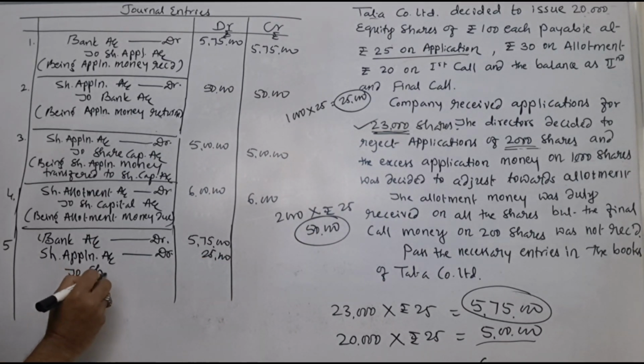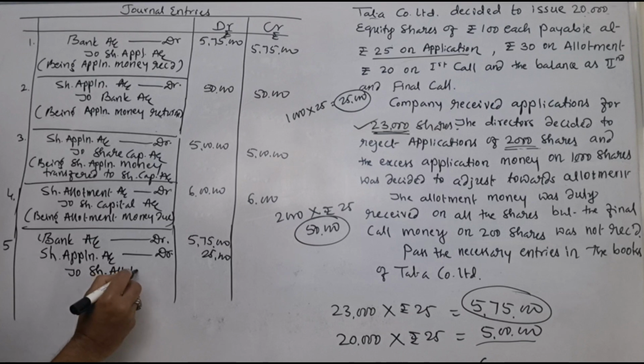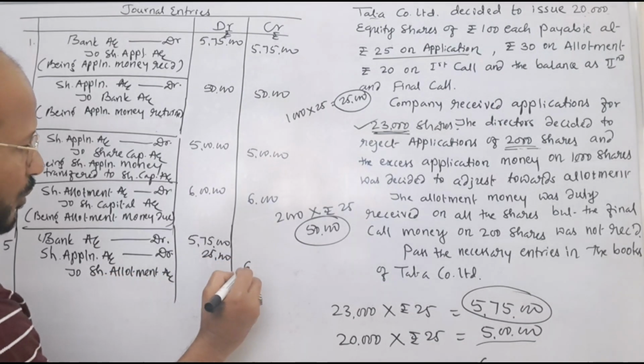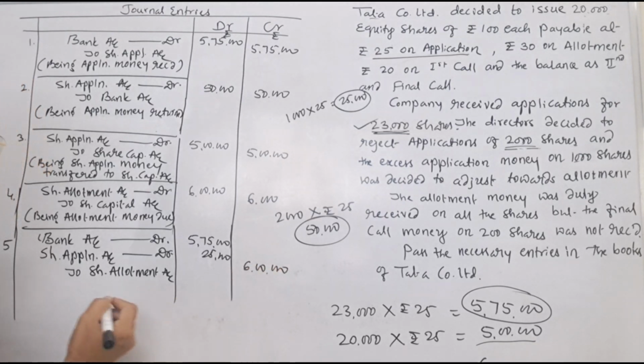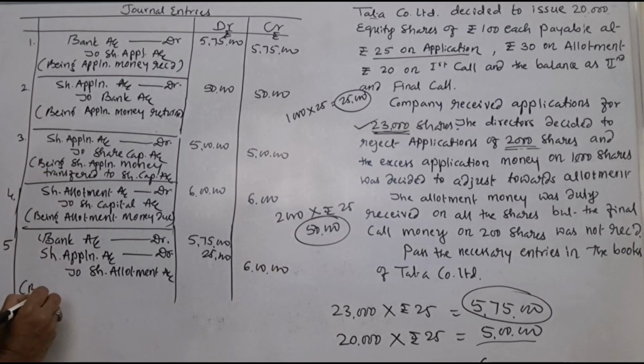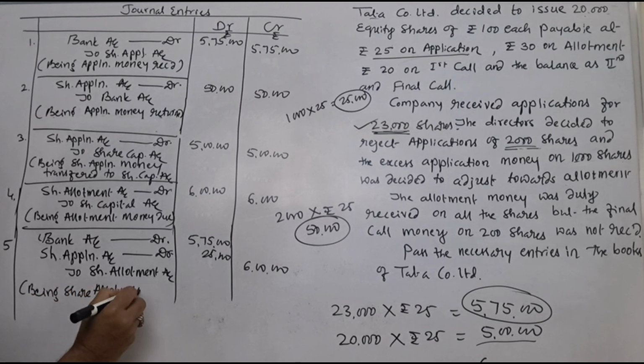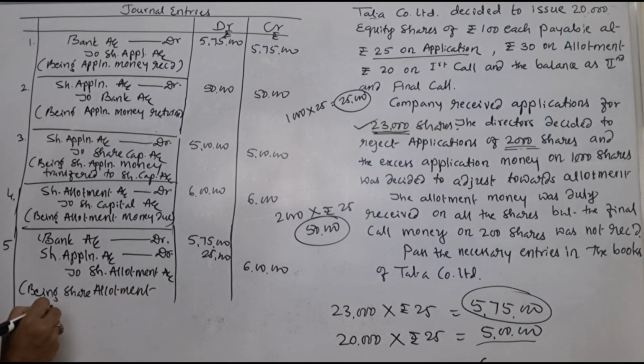Next one is you write to share allotment account. Share allotment account. Now total amount comes to rupees how much? 6 lakh. Here you can write being share allotment money received. Money received. This is the way how we have to pass the journal entries in case of allotment.